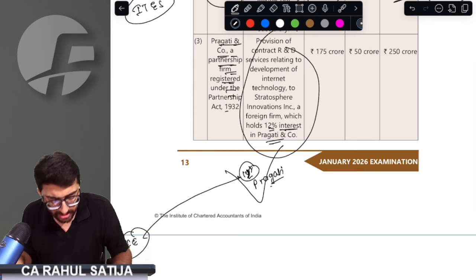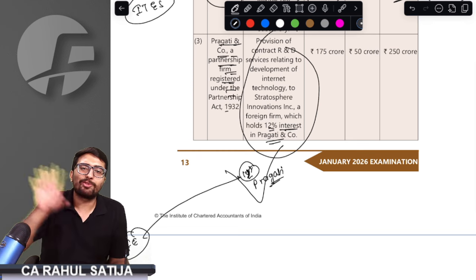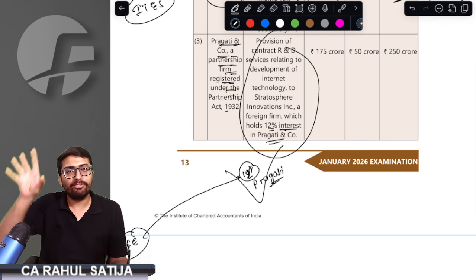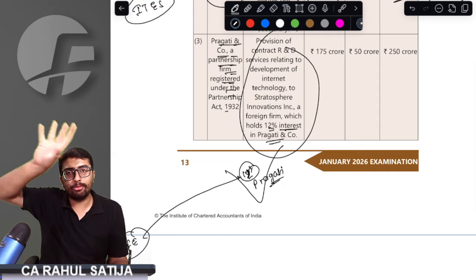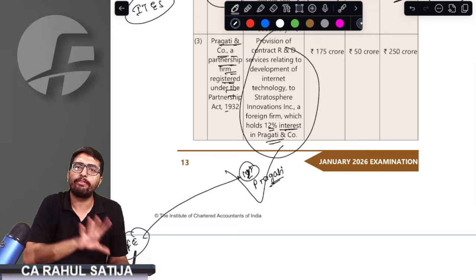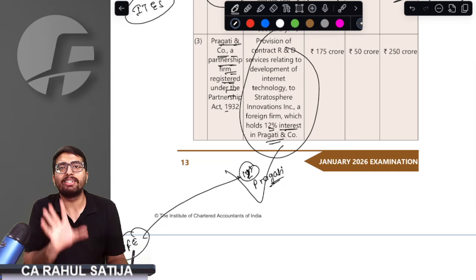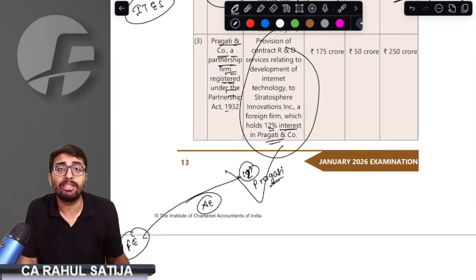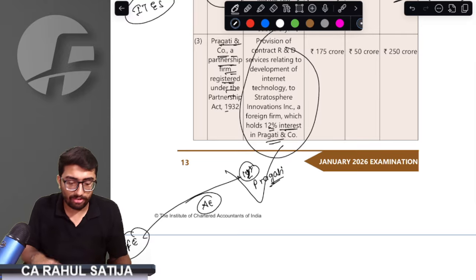are they associates? For a partnership firm, we don't have the 26% criteria. The partnership firm criteria is 10% only. If they hold 10% in our partnership firm, or if our partnership firm holds 10% in any other partnership firm, then they are associates. In firms, we don't have the 26% criteria, rather 10% is to be checked. So these are associates.